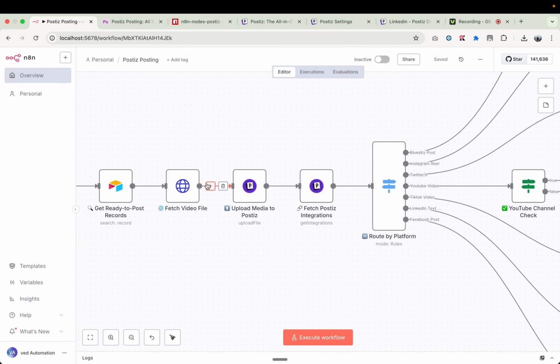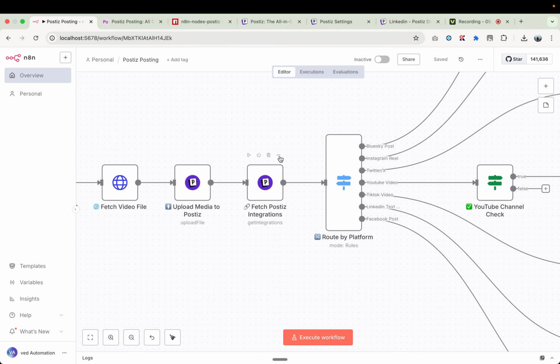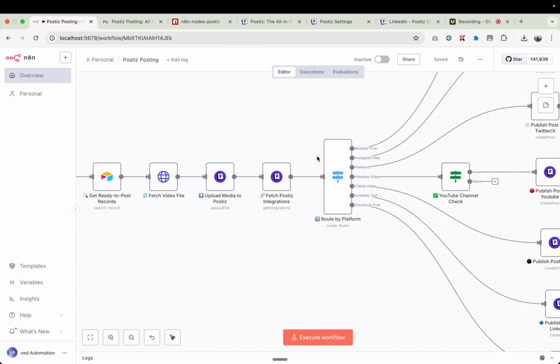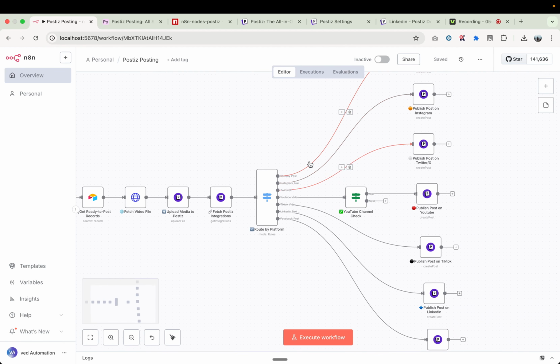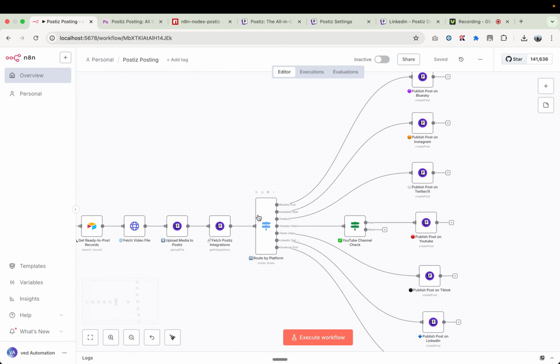Once we upload the file in Postiz, the next thing we need is a channel ID. If you look into this, we connect our account and the operation is to get channels, right? So it pulls out all the IDs of the channels that we want to post in. Here we can simply add a filter, so for a particular channel ID, it goes to a particular route.